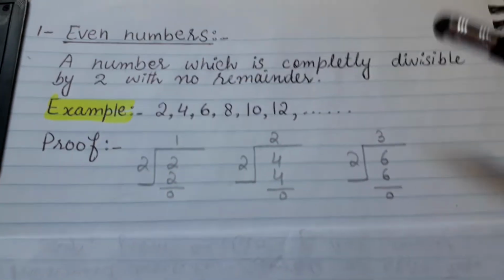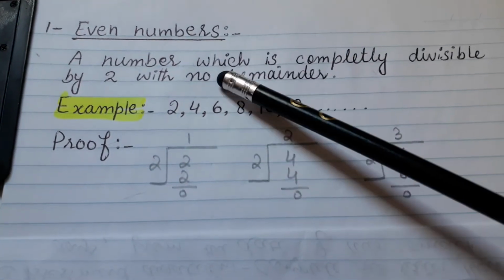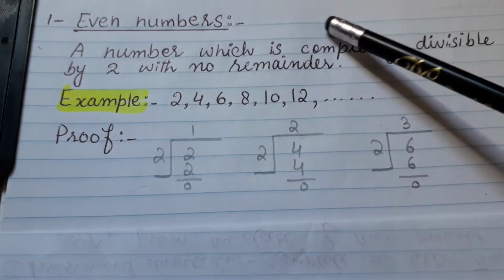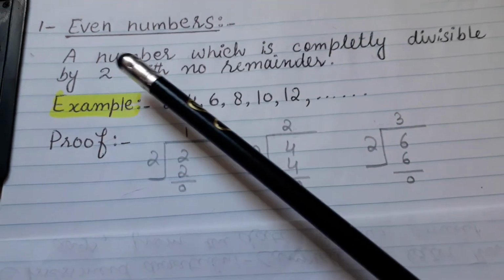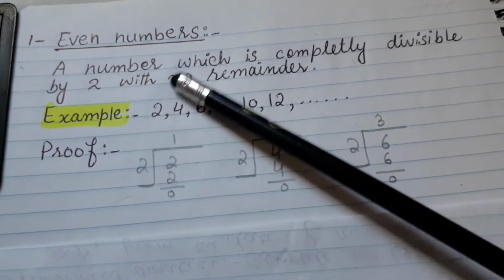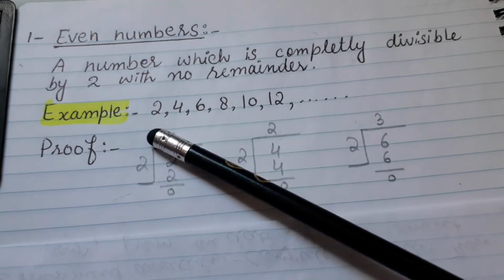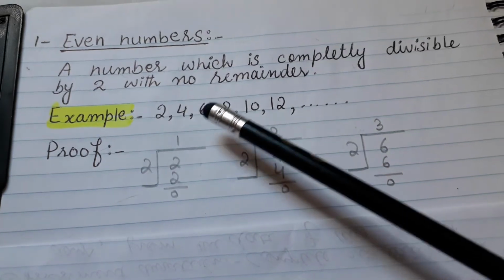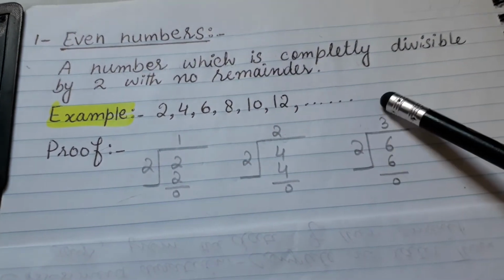Hi everyone, today we are going to discuss even numbers. What are even numbers? Let's get started. A number which is completely divisible by 2 with no remainder. For example, 2, 4, 6, 8, 10, 12, and so on.